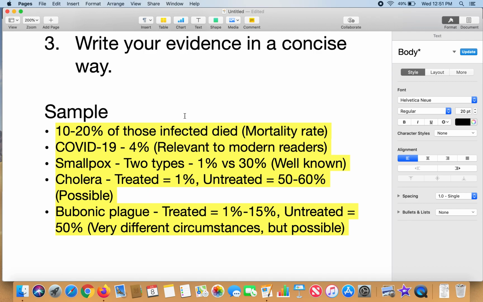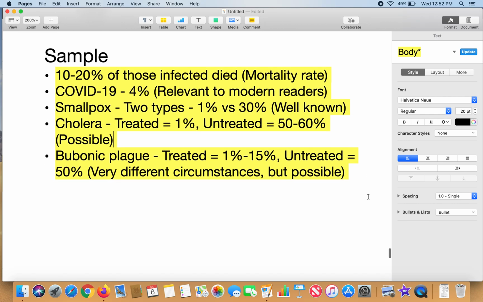So for the 1918 pandemic, I have a 10 to 20% mortality rate. And then I found mortality rates for these other diseases to compare it to. And I decided that all of those would be good to use as evidence in my paper. So now I need to take these and write them together into my evidence section of my paragraph. And we'll see how that looks below.